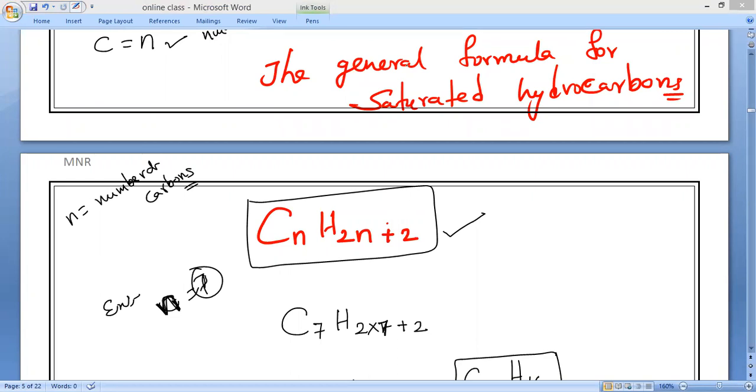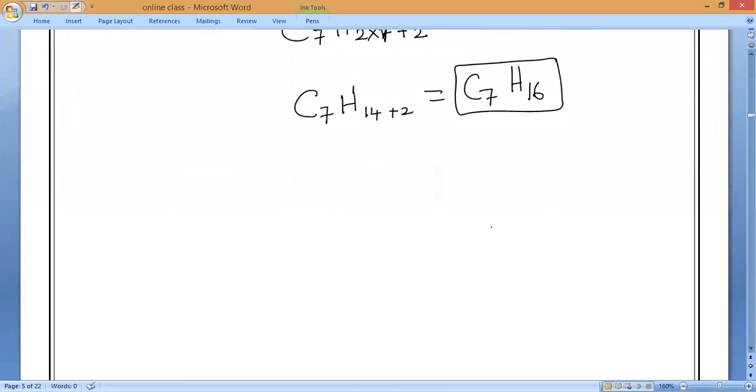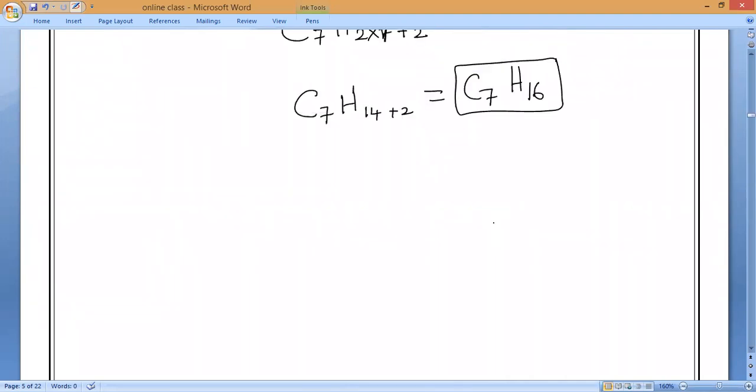Any doubt? Monish? Okay. Right. So now we'll go to the next thing. If you understand this one, then we will go with the second one, unsaturated hydrocarbons. Saturated hydrocarbons, are you clear, everybody? Okay. Yes, sir. Second, unsaturated hydrocarbons.